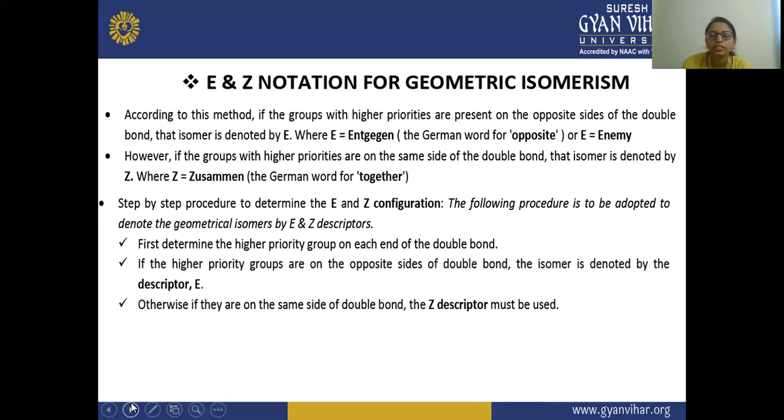Next is E and Z notation. E and Z rules are given by scientists, where E comes from the German word entgegen, which means opposite, and Z comes from zusammen, which means together. First we have to determine the highest priority group on each side of the double bond. Then, if the higher priority groups are on the opposite side, it is E, and if on the same side, then it is Z, which we will discuss in the example.